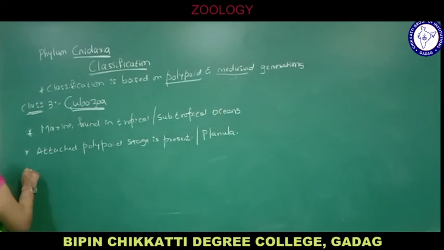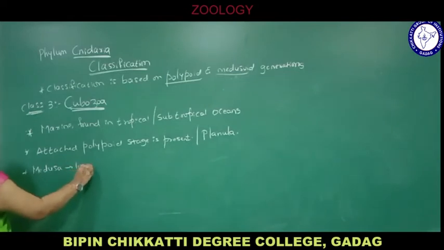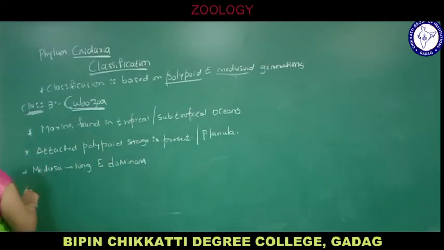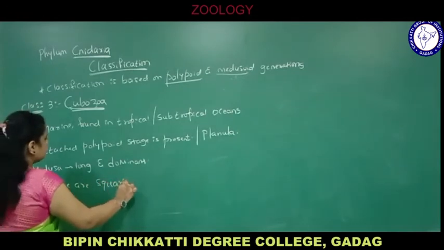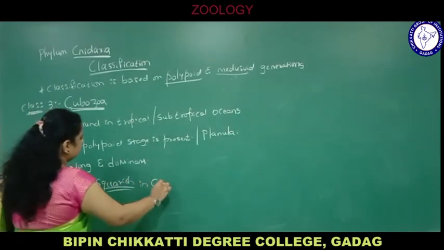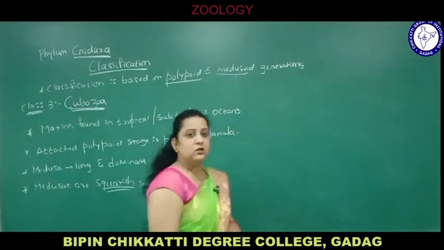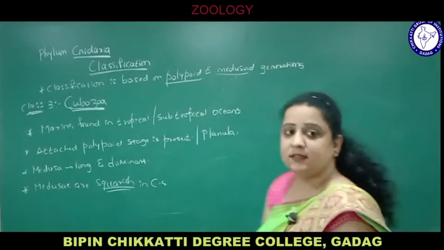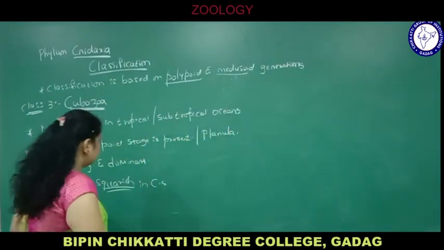Medusa phase is long and dominant in these animals. Next, medusae are squarish in cross section. Squarish means they appear square in cross section. Two forms are there, polyp and medusa. Here the medusa stage is predominant, and when you cut the animal body, it appears square, so it is called squarish in cross section.